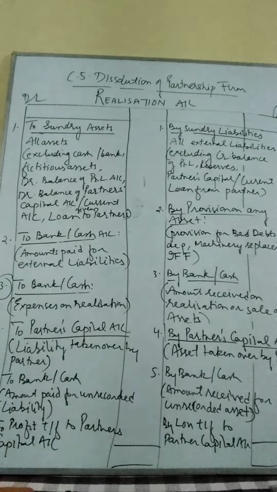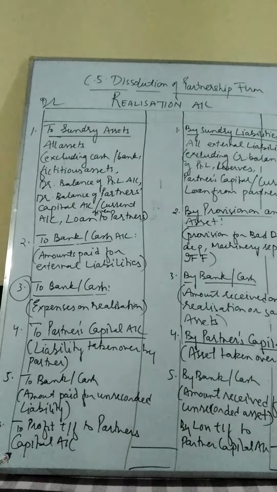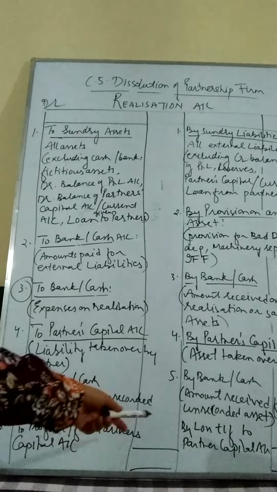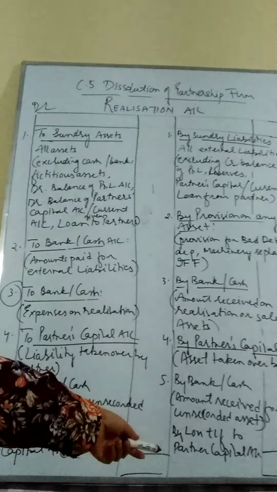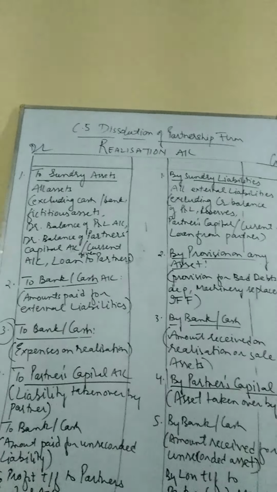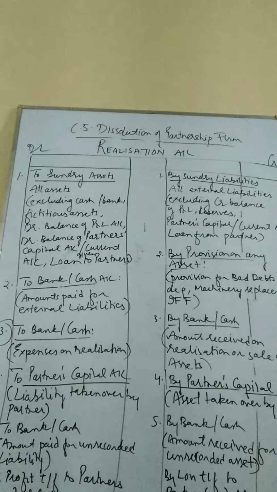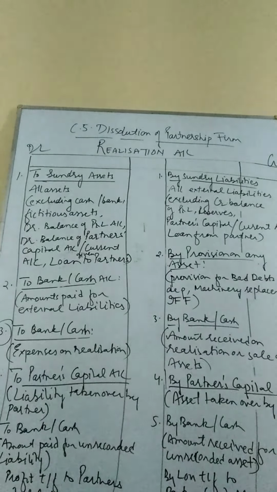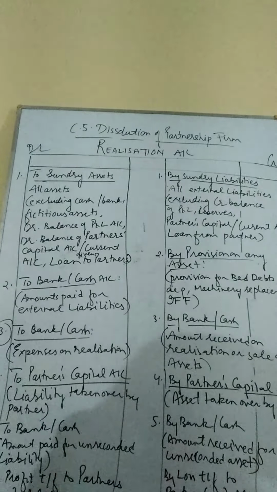Profit on realization we will show on the debit side of the realization account, and if there is a loss on realization, we will show it on the credit side of the realization account. It is a balancing figure and the account will be closed. So this is the whole format of realization. I hope you all must have understood. We'll see in the next session.